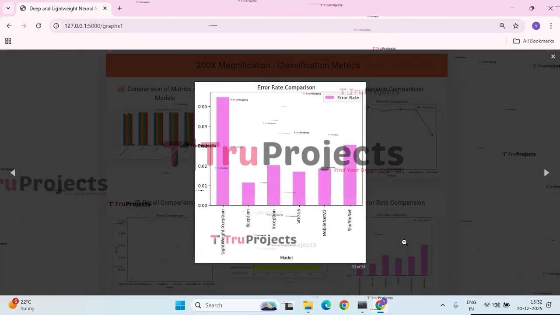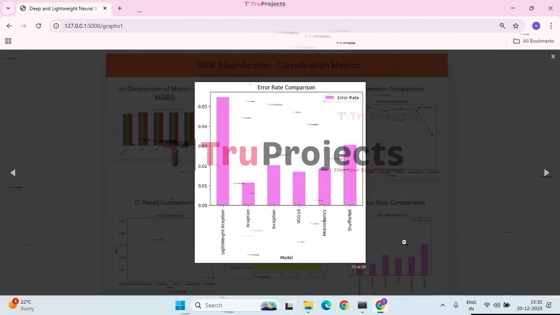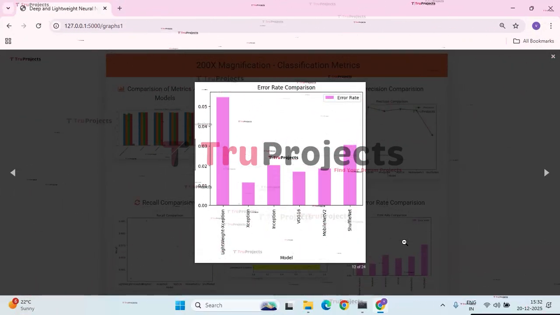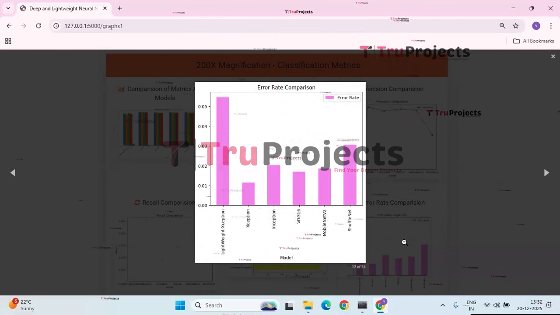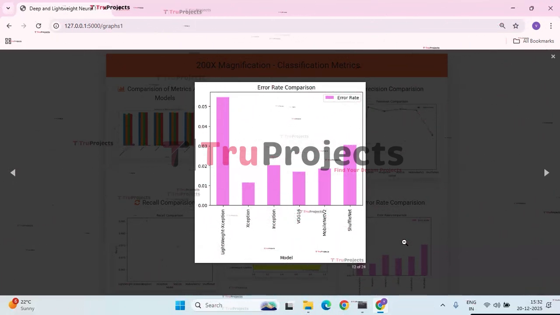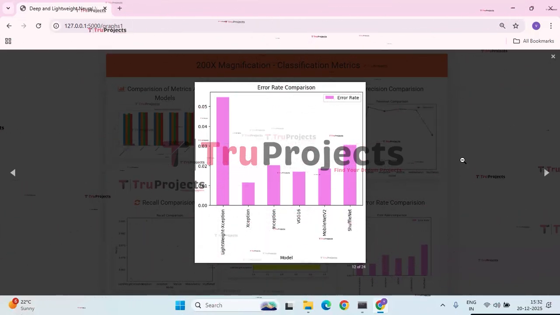Next, we have the error rate comparison graph. This graph compares the error rate of 6 different deep learning models. Xception shows the lowest error rate while Lightweight Xception has the highest. Overall, most models exhibit low error rates, indicating strong classification performance.